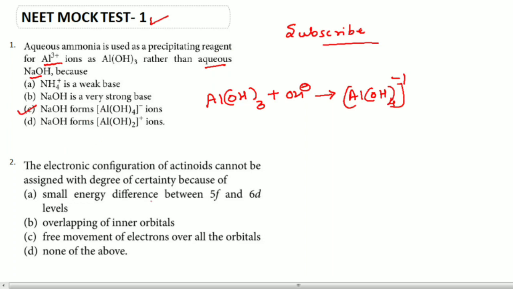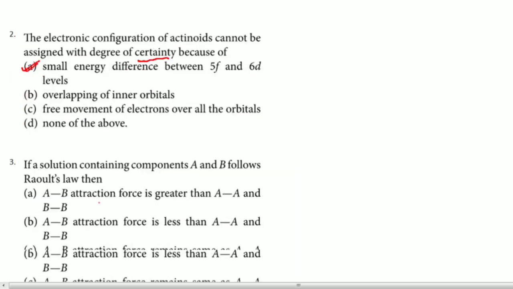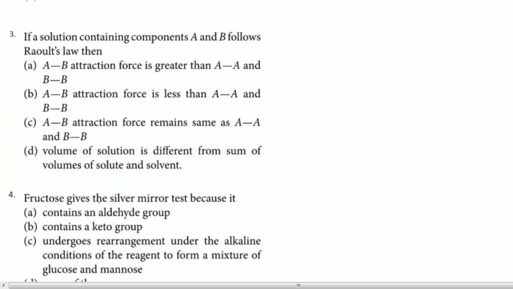Second question: electronic configuration of the actinides cannot be assigned with a degree of certainty, which means in case of the actinides and the lanthanides both, generally the exceptions for this configuration are more. The reason for that, remember, is small energy difference. Small energy difference is the reason for this particular case.